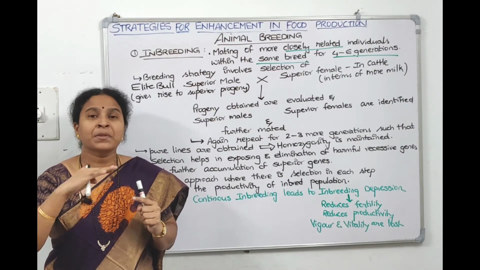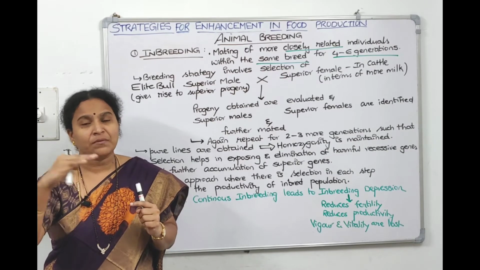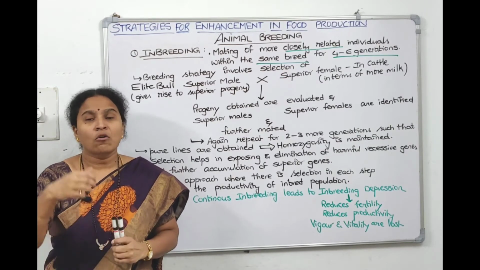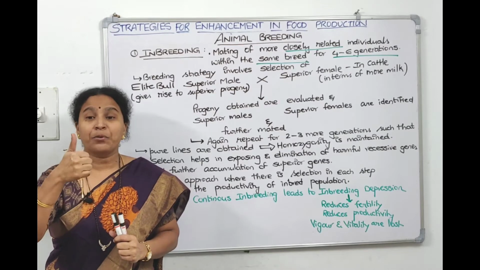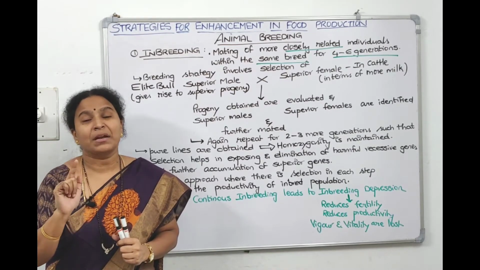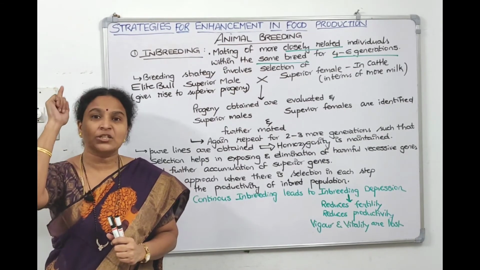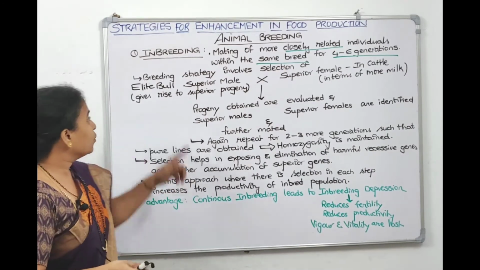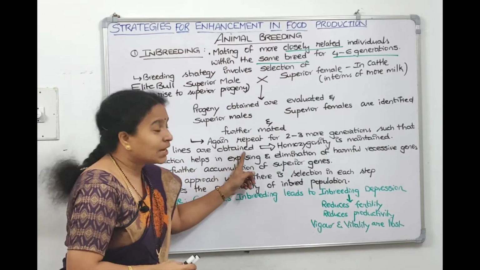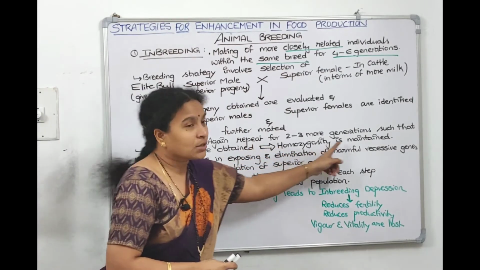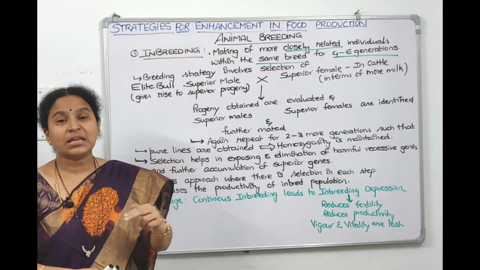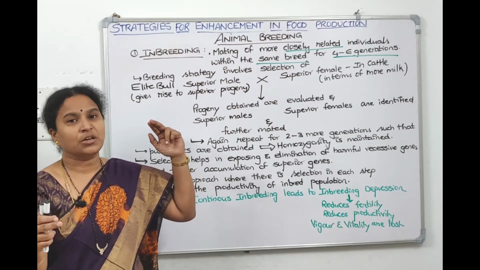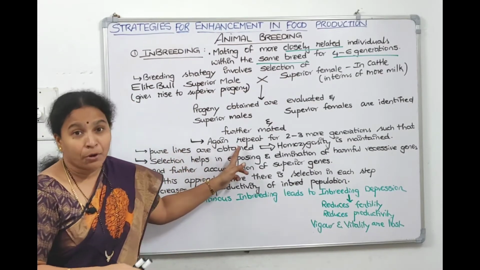Pure lines means they will have the same genes. We call it homozygosity. Homozygosity will be maintained. Pure lines can be obtained. Means whatever is there in the first generation is there in the second, third, fourth, fifth, sixth generations also. So by doing inbreeding, pure lines are obtained. Homozygosity is maintained. The genes will be the same from the first generation to the sixth generation, and the genes are pure.